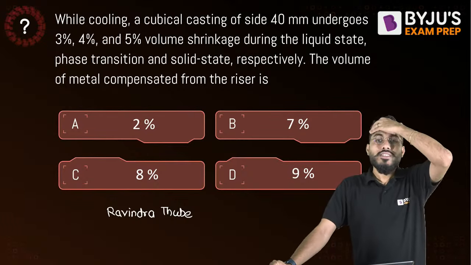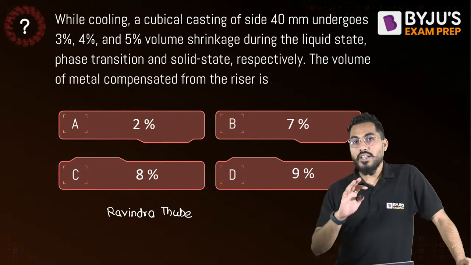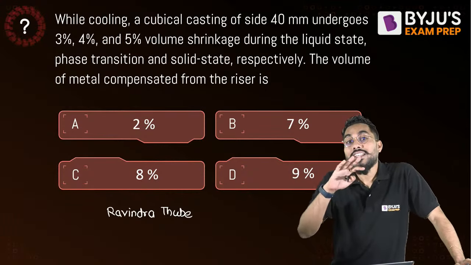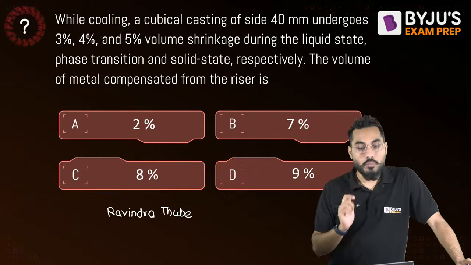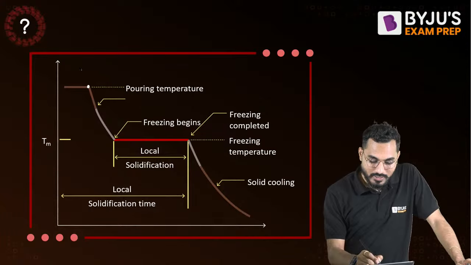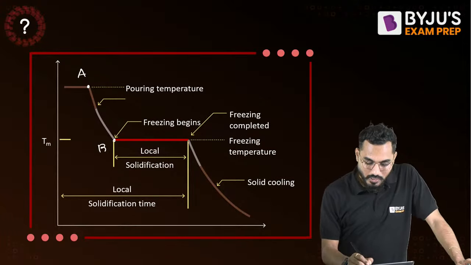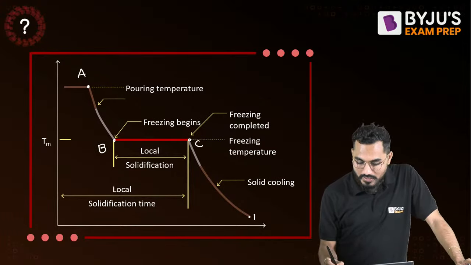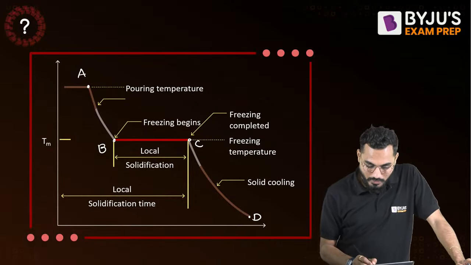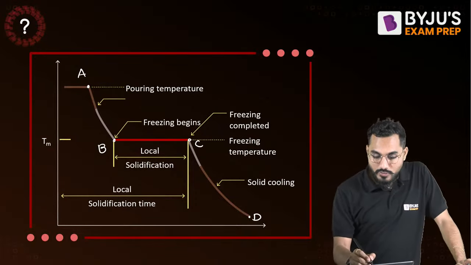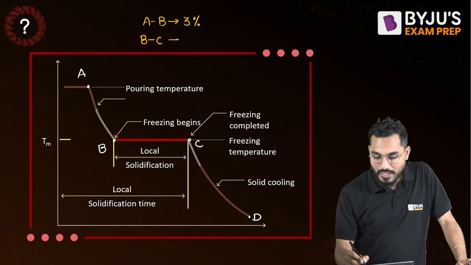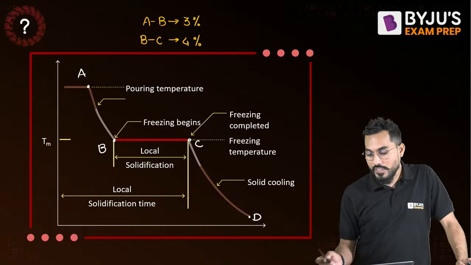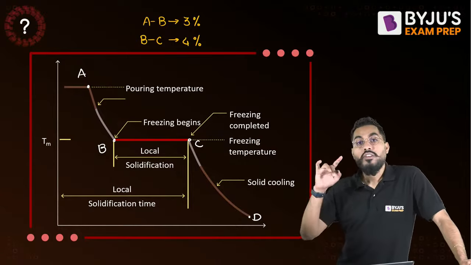So you tell me what the answer is. It is given that the liquid shrinkage is 3%, solidification shrinkage, that is the phase transformation, is 4%, and then the solid contraction is 5%. If I consider this as A, this as B, this as C, and this as D, can I say that liquid shrinkage has taken place from A to B, and whatever shrinkage takes place is exactly equal to 3%. And from B to C it is exactly 4%, right? Fine. And then C to D, that is the solid contraction, is 5%.